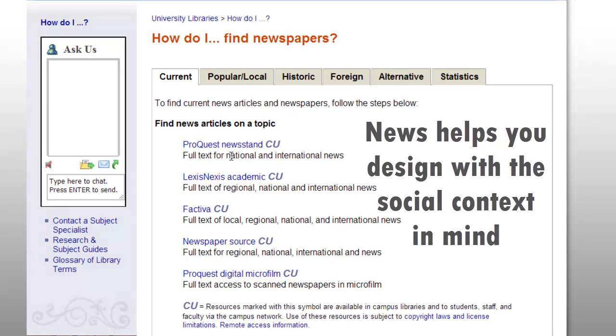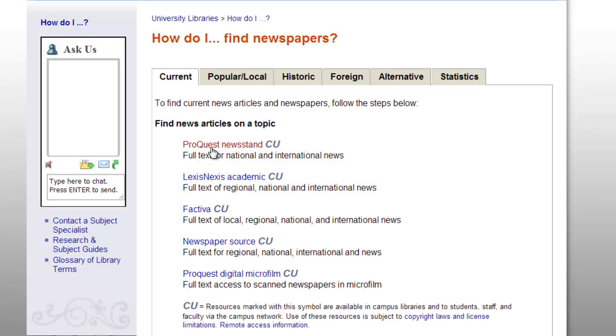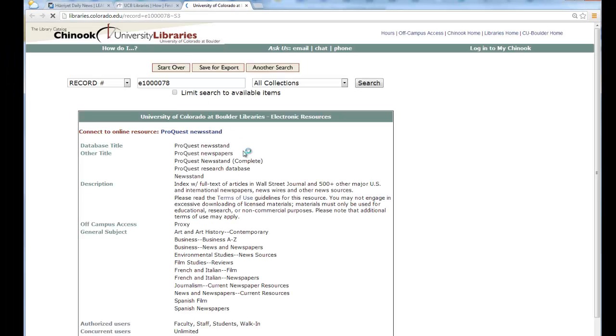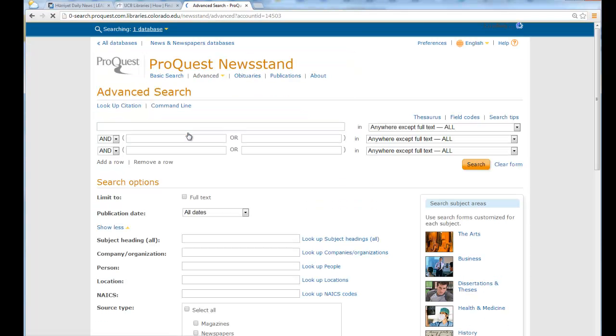So we're going to try a search for Istanbul in ProQuest. So you'll want to click on ProQuest Newsstand. And there's a couple things when you're linking to the databases to be aware of. This first window is actually the database record within the catalog and is not the actual database. To move on to the next database, you'll want to click on the live link here, ProQuest Newsstand, and this will take us into the database.